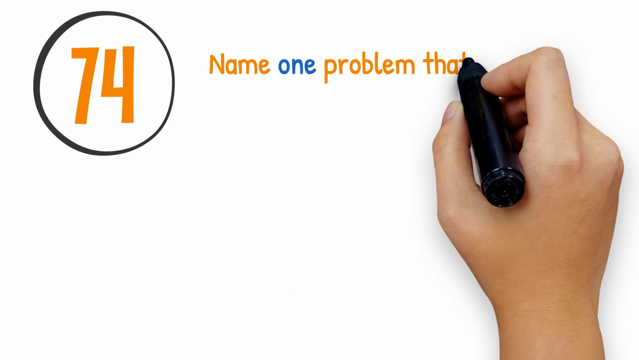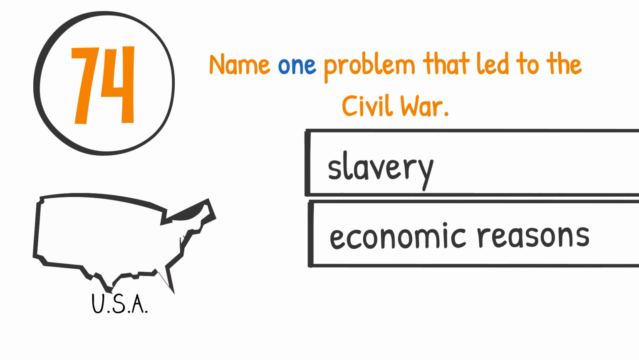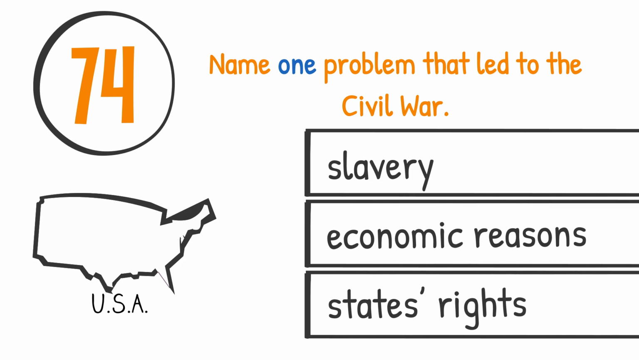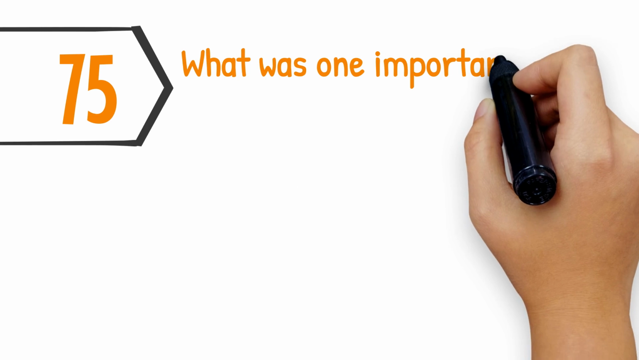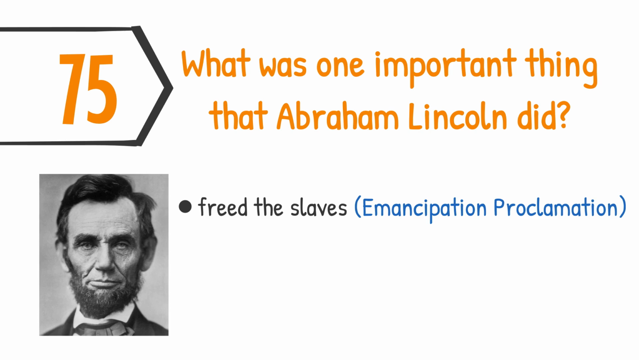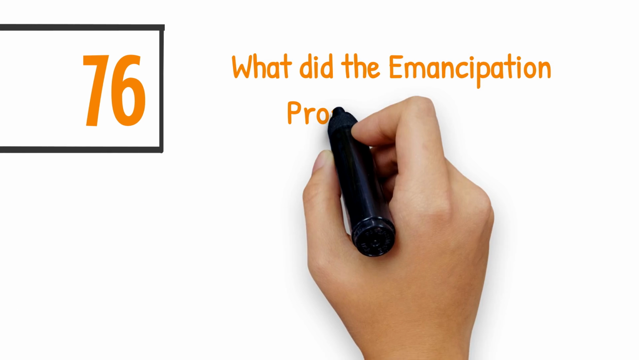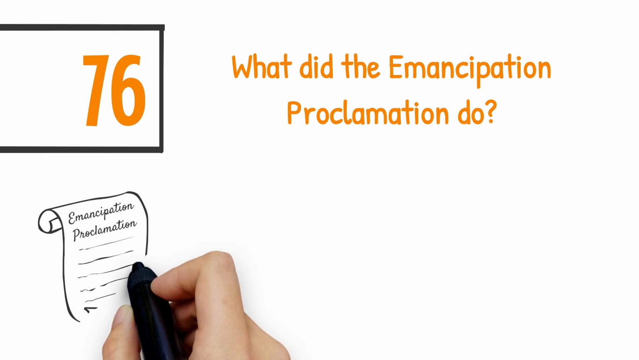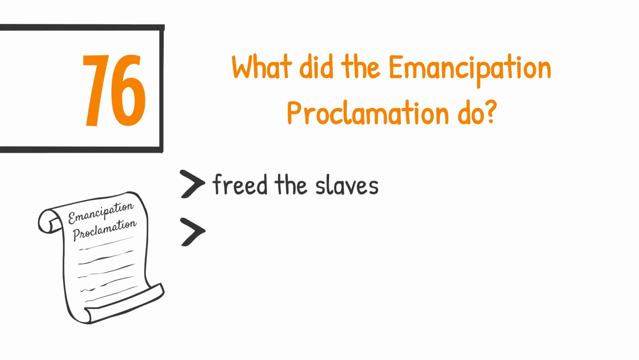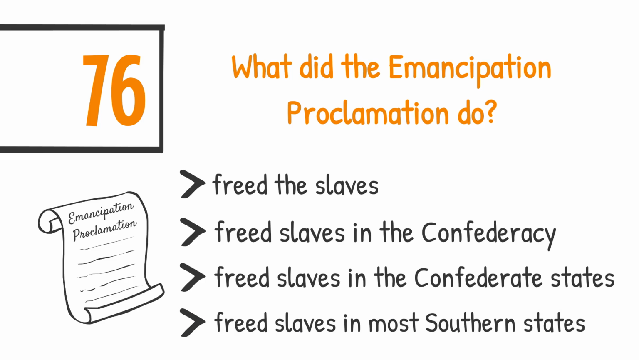Name one problem that led to the Civil War. Slavery, economic reasons, or states' rights. What was one important thing that Abraham Lincoln did? Freed the slaves with the Emancipation Proclamation, saved or preserved the Union, led the United States during the Civil War. What did the Emancipation Proclamation do? Freed the slaves, freed slaves in the Confederacy, freed slaves in Confederate states, or freed slaves in most Southern states.